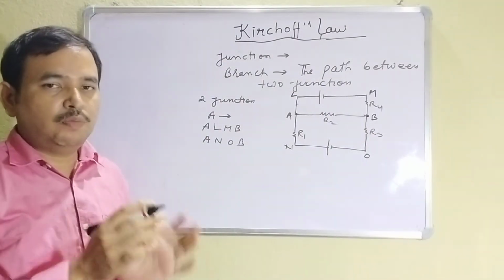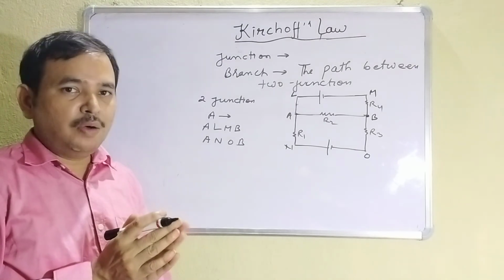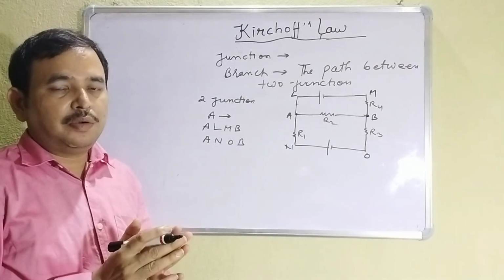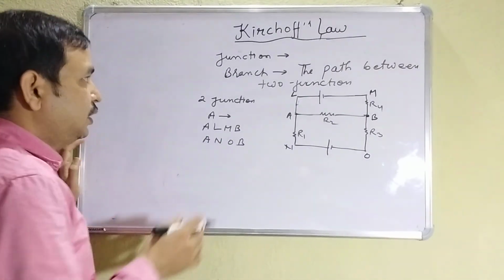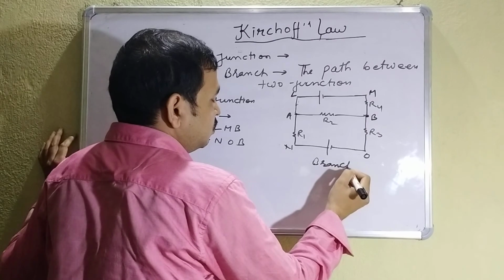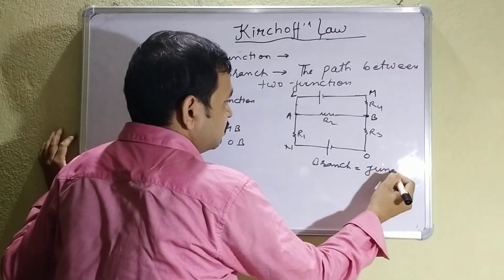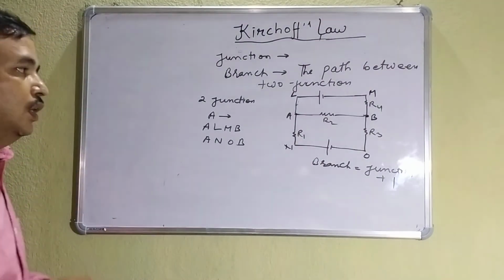Whenever you are moving from one junction to another, you have to see by how many paths you can go. That path is known as the branch, and the number of branches is equal to the number of junctions plus 1.